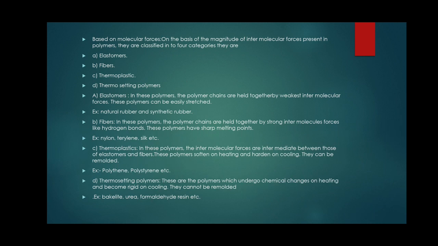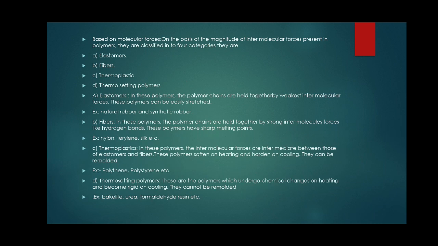This polymer has a sharp melting point. Examples: nylon, terylene, silk, etc.